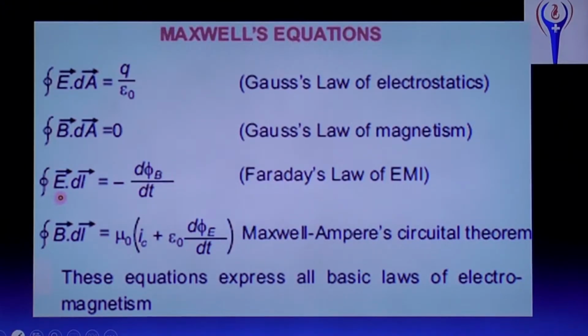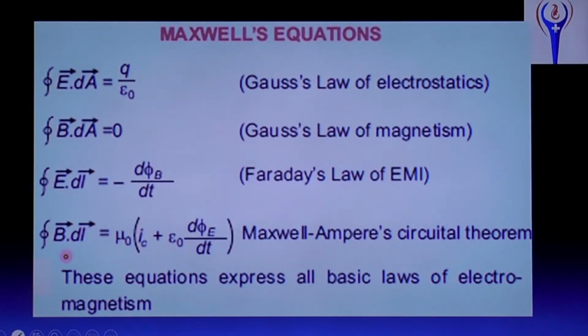So, closed integral E dot dl equal to minus d phi B by dt, and it is Faraday's law of EMI. What is EMI? Electromagnetic induction. Yesterday only we discussed this chapter. Faraday's laws of electromagnetic induction.